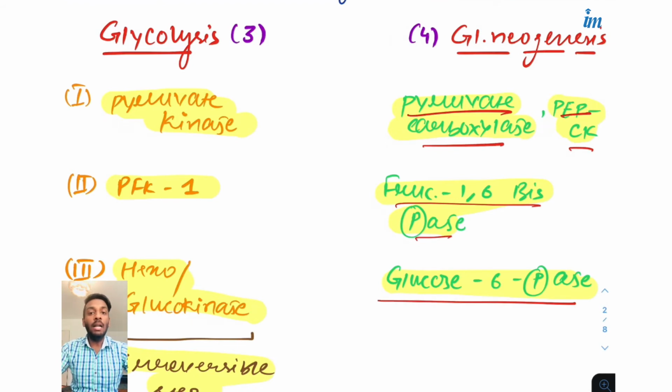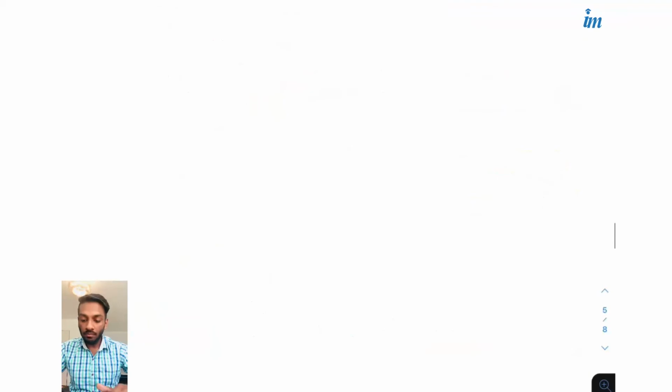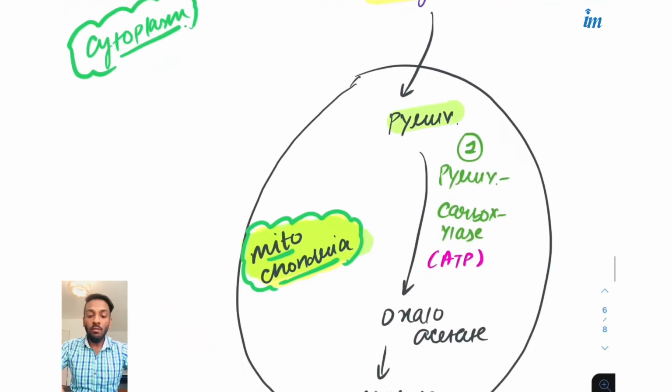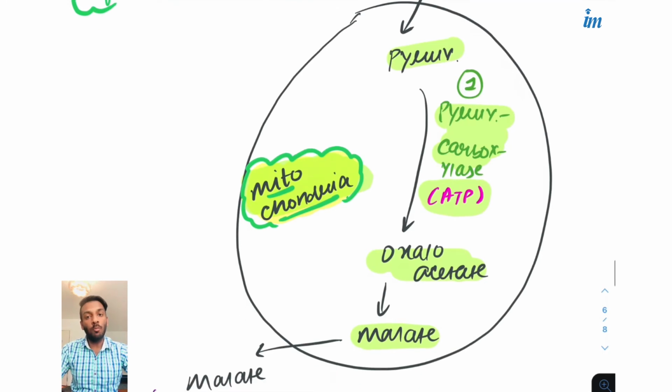I will tell you compartment by compartment because you can be asked questions like, where is this enzyme used? Or, in gluconeogenesis, which enzyme is used in the mitochondria? You can be asked questions either way, so you should be prepared every way. Okay, so let's see. This pyruvate will be converted by pyruvate carboxylase. You know the first enzyme? This pyruvate will be converted into oxaloacetate and this oxaloacetate into malate. But the point to be noted is that pyruvate carboxylase will use what? ATP. So gluconeogenesis is an expensive process, I told you.